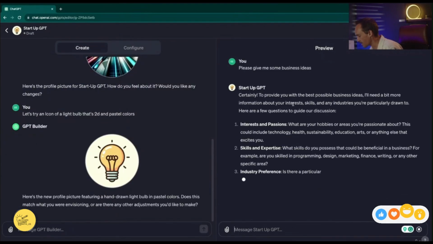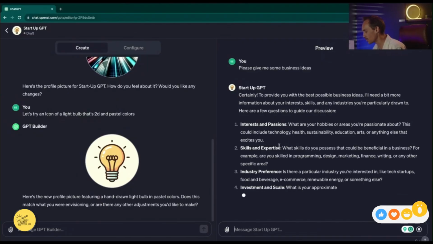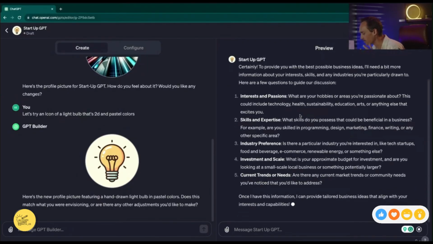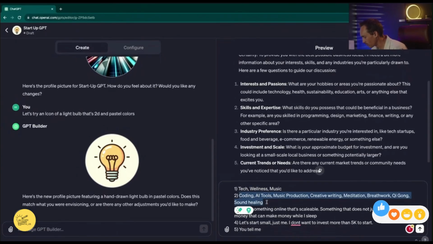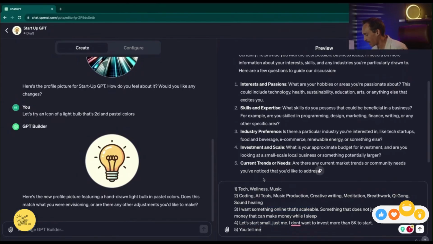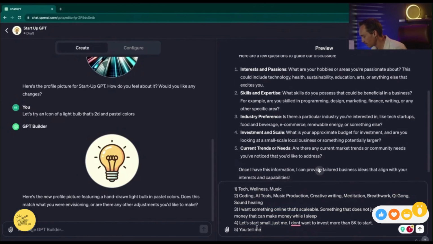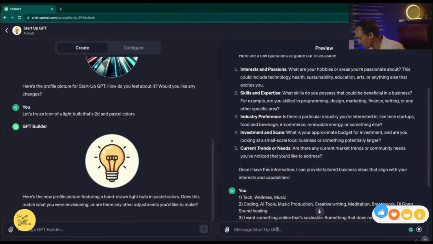Right ahead, it's asking for some more information about us so that it can better tailor the result to our needs. So it went ahead and asked some detailed questions. I went ahead and answered those questions: what I'm interested in, what I know how to do, the kind of business that I want, the size of the business that I want, and if I've noticed any current trends or needs. I said no, and let's go ahead and see what it does.